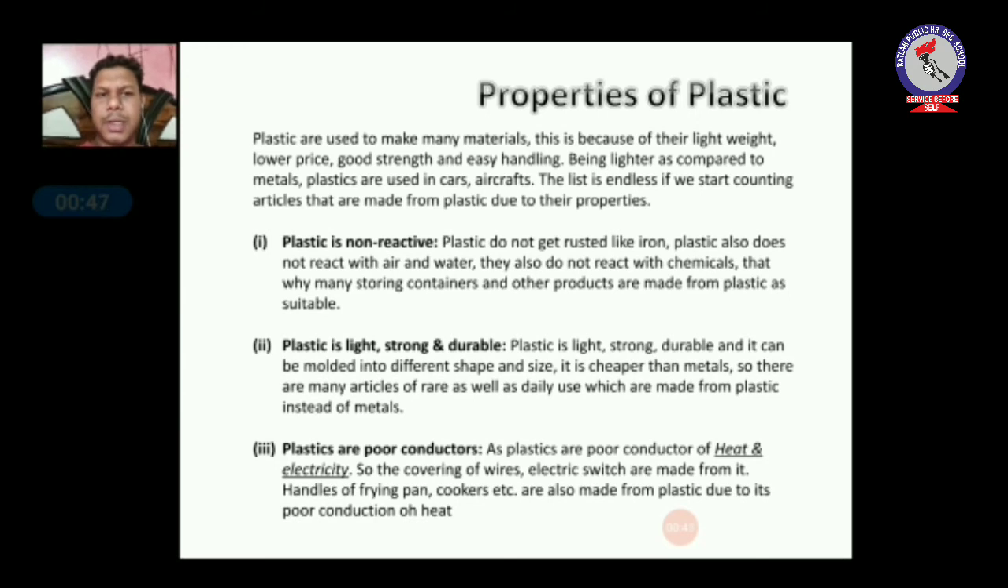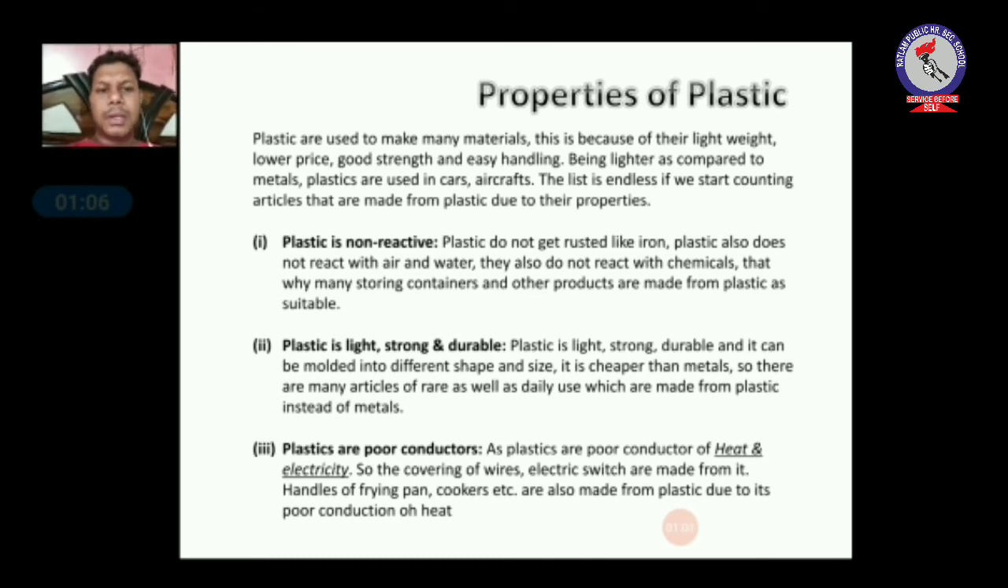The second property of plastic is that it is light, strong and also durable. Plastic is light, very strong and durable, and it can be molded into different shapes and sizes. It is cheaper than metals, so many articles of rare as well as daily use can be made from plastic instead of metals.